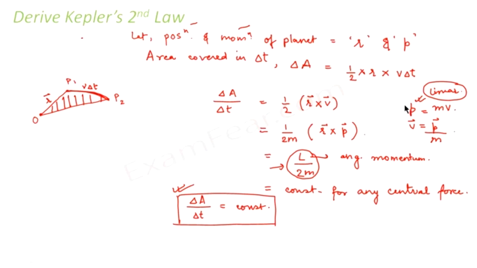Right? We know that linear momentum P is equal to mass into velocity. So we replaced velocity with P divided by m. So from there we found that delta A by delta T, that is rate of change of area with time, is equal to L by 2m, where L is a constant for any central force. Therefore, we observe delta A by delta T is constant. That is, equal areas will be traversed in equal intervals of time. So we covered Kepler's first law and second law. Now we'll go ahead and see